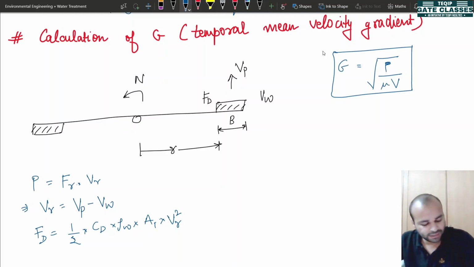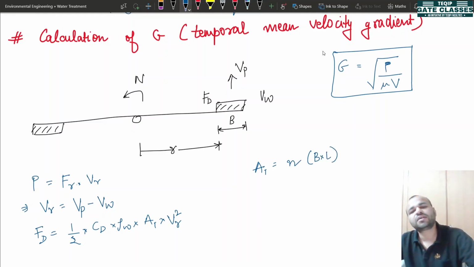Now what is the area of these pedals? So area of these pedals is n, number of pedals, multiplied by b times l.